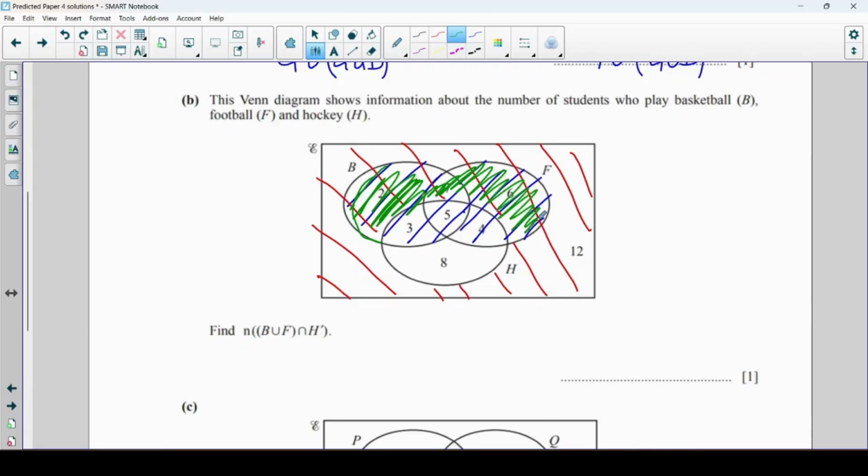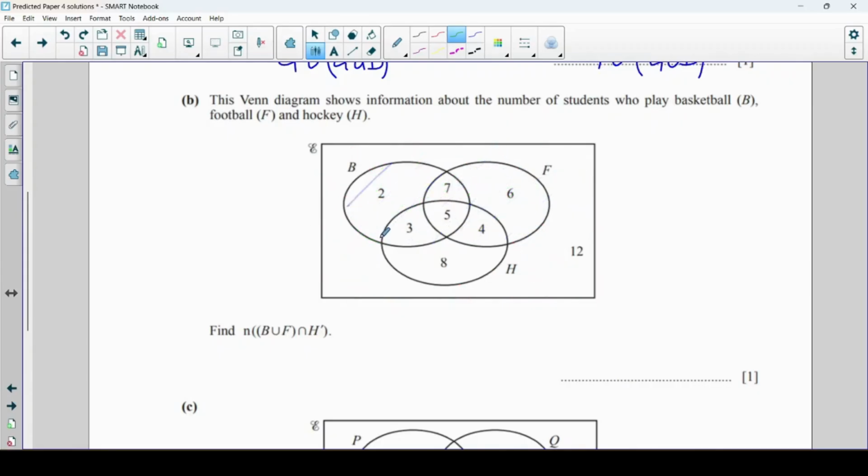Now the bit that's shaded twice is this bit here. Okay, so I'm just going to clear everything away and just outline that bit there. So it's this, there. So that 2, that's 7, and that's 6. So the number of elements, that's what that n means, is 2 plus 7 plus 6. So there are 15 elements in that set.